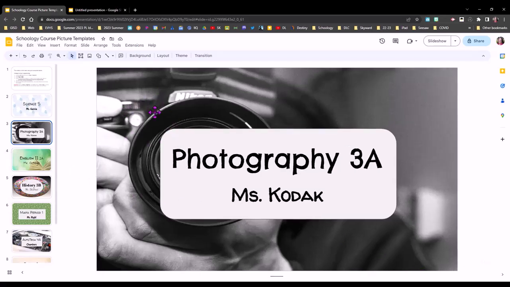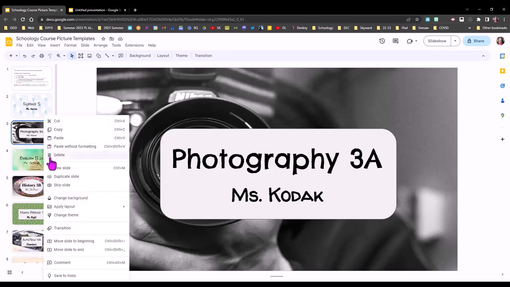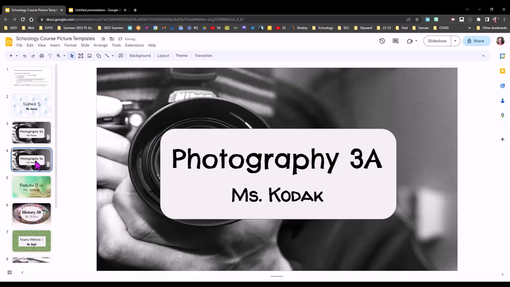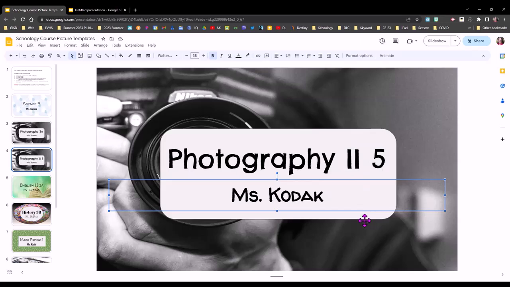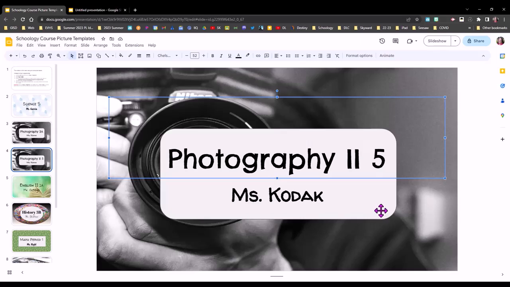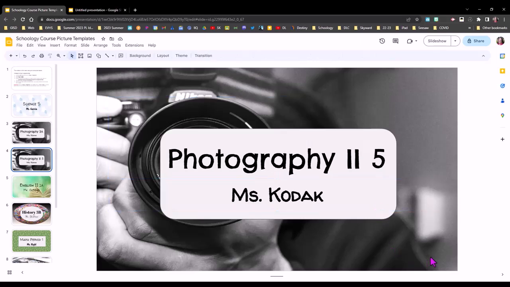If you want to keep the same background for all of your classes, you can simply duplicate the slide and then just edit. You can also, for your own sake, pick different backgrounds so that when you're looking at your Schoology, you are seeing different pictures to pick for your classes. So that's another thing to think about, whether you want to do that or not. All right. I hope that's been helpful for helping you create Schoology course pictures with Google Slides.